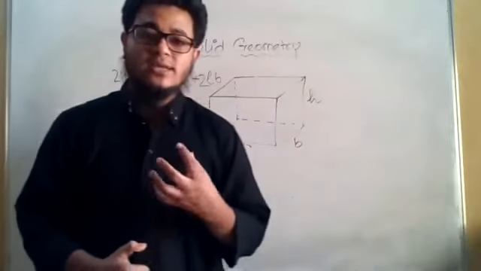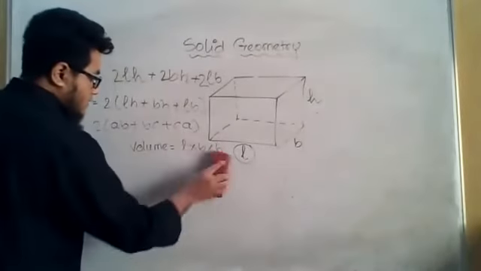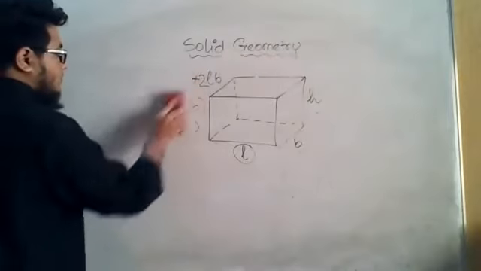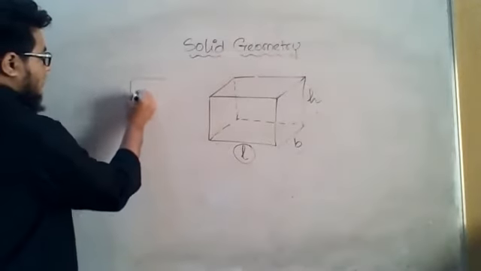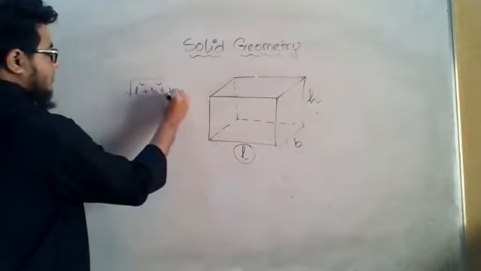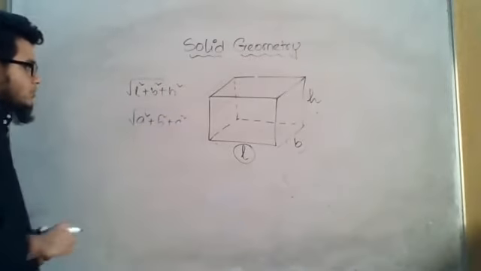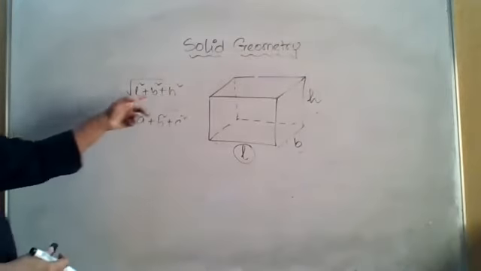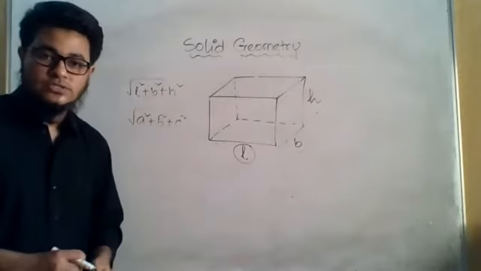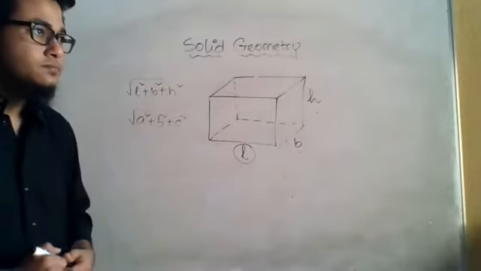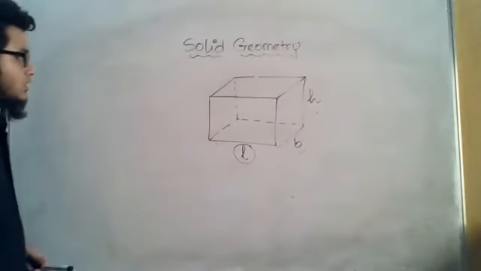So if I want to know the length of the diagonal, what is the formula? The formula is root over L square plus B square plus H square. In your book, it might be written as A square plus B square plus C square. No problem. I represented L as length, B as breadth, and H as height. Do you want to see how this formula came? Yes, sir. Okay, so we need to do some geometry.